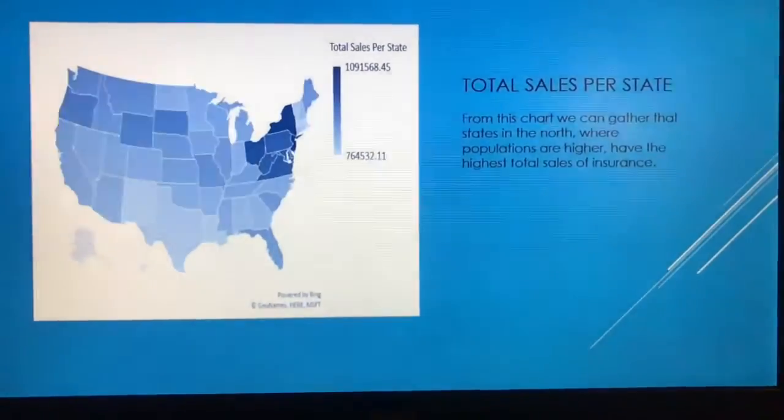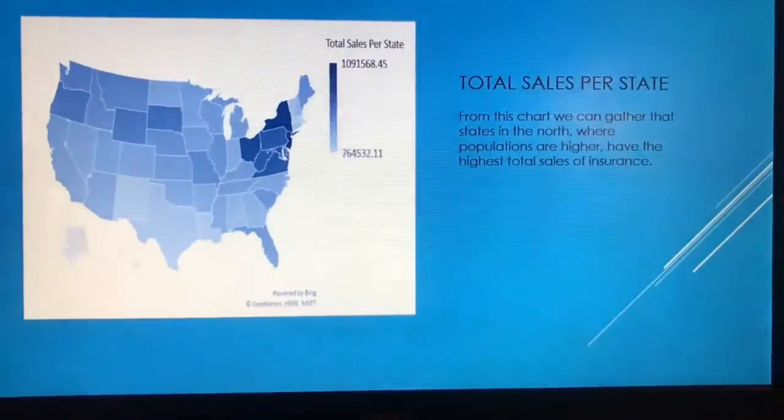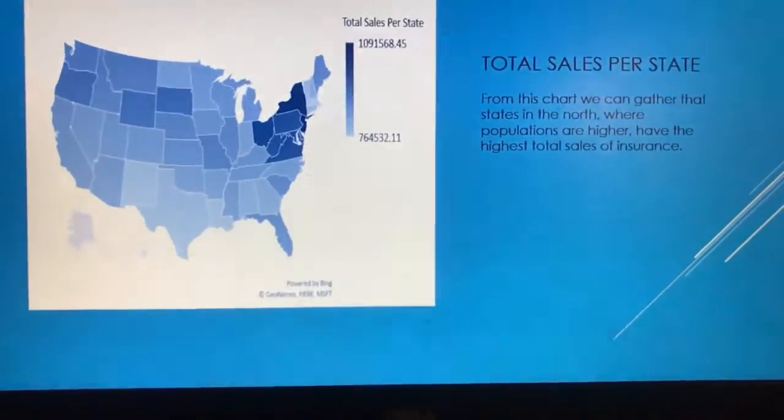The last question asked me to find total sales per state. I did that by creating a